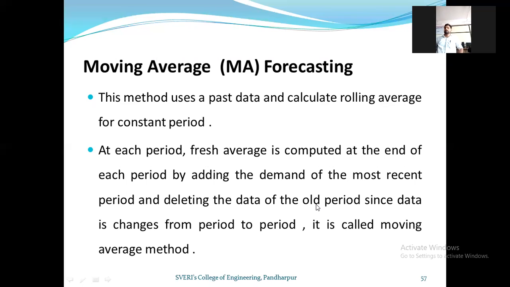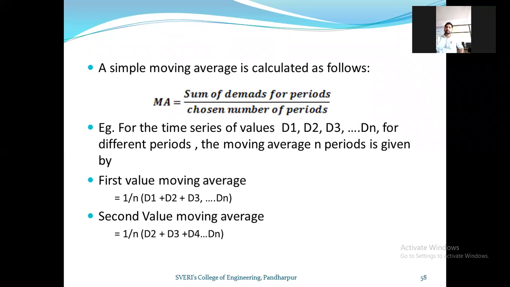Since the data changes from period to period, it is called the moving average method.